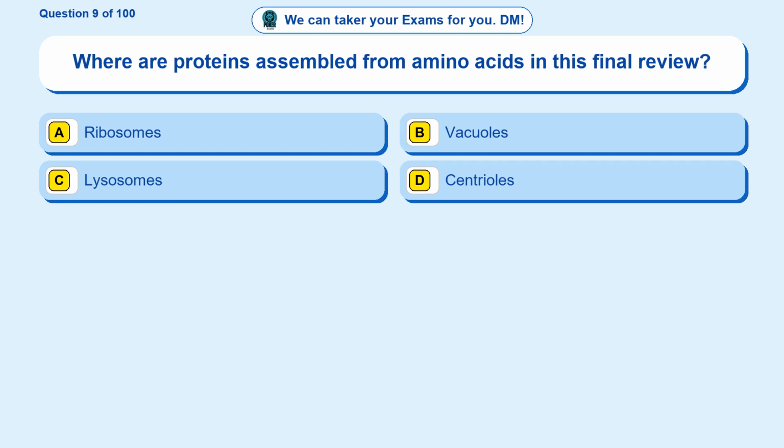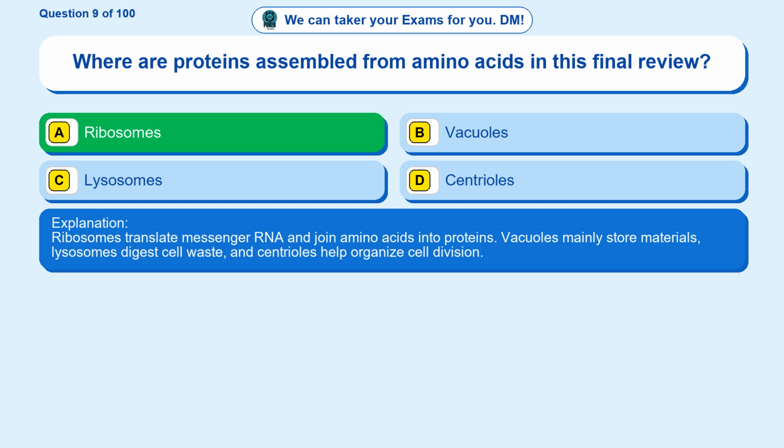Question 9. Where are proteins assembled from amino acids in this final review? Option A, ribosomes. Option B, vacuoles. Option C, lysosomes. Option D, centrioles. The correct answer is option A, ribosomes. Ribosomes translate messenger RNA and join amino acids into proteins. Vacuoles mainly store materials, lysosomes digest cell waste, and centrioles help organize cell division.